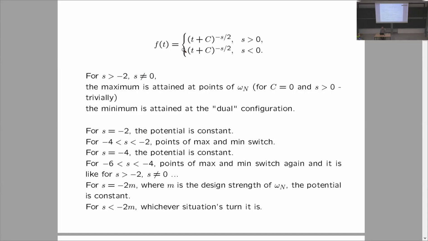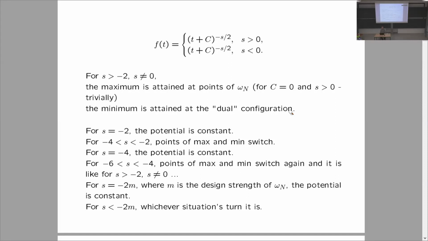Again, the minus sign should be here, it's just missing. So for S greater than -2 and S not equal to 0, they showed that for all these four configurations, the absolute maximum of the potential is attained at the points of the configuration itself. Of course, when C equals 0 and S is positive, this potential function is the classical Riesz potential. It is infinite at 0. In that case, the problem of maximizing is trivial. But if it's finite at 0, then it's not a trivial problem. And the minimum is attained at the points of the dual configuration.